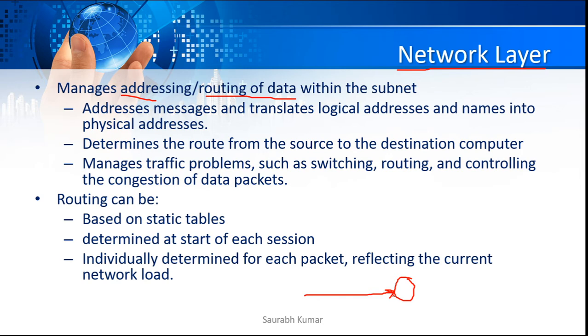In each packet there are two types of address, source address and destination address. By checking that source and destination IP address, the router decides whether it should go to this network or maybe to another network connected at another interface of the router. So the network layer's task is to assign the address of the source and destination, where the data is traveling from and where it is supposed to reach.